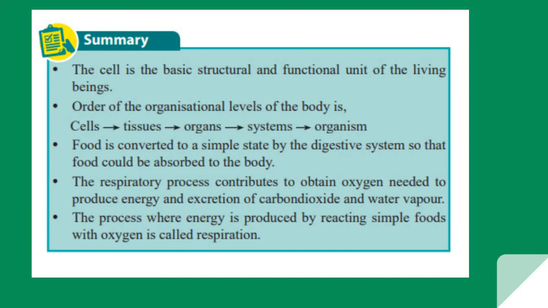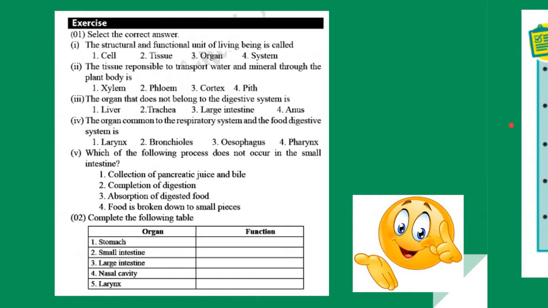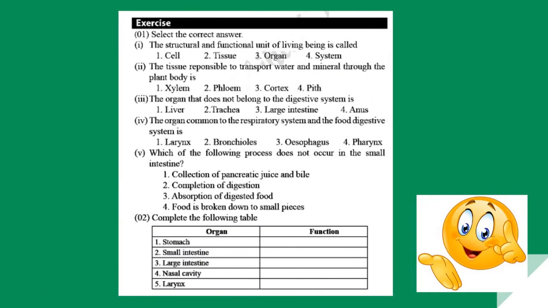Now with that summary, let us do a small exercise before we end the lesson. So this is the exercise you get in your textbook. So let us do this together. The first question, select the correct answer.